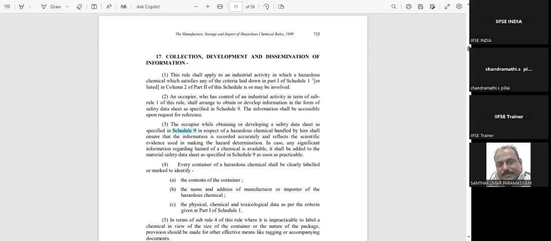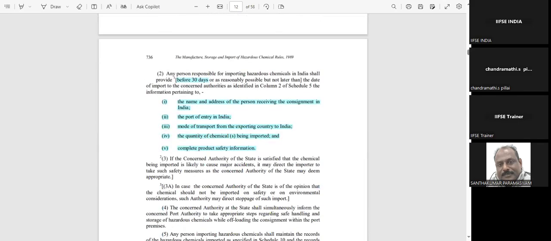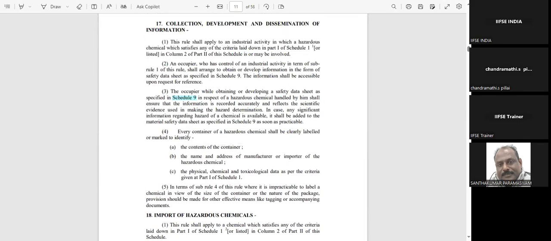So this collection and dispensal of information is nothing but like the MSDS of the material. The occupier while obtaining or developing a safety data sheet as specified in schedule 9 in respect of hazardous chemicals handled by him shall ensure that the information is recorded accurately and also reflects the scientific evidence used in making the hazard determination, in case any significant information regarding the hazard of the chemicals is available.